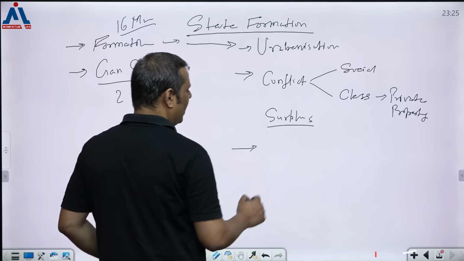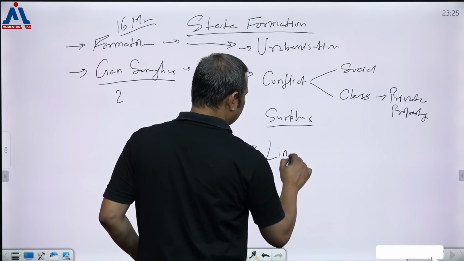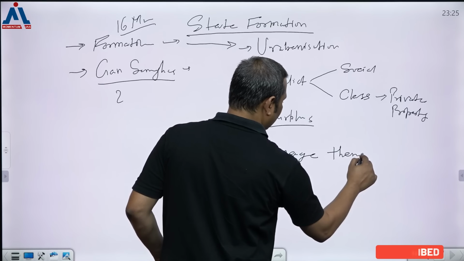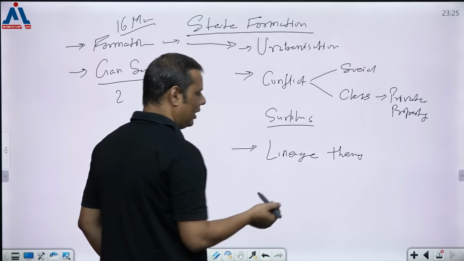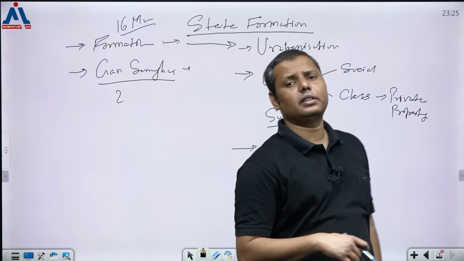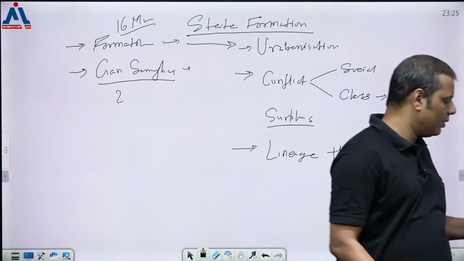And there is a third theory, given by Romila Thapar, which is the lineage theory, right? What is this lineage theory? This is a new argument, and she doesn't fall directly in the category of Marxist historian as such. She is coming from the Annales school, which is the French school, ठीक है?